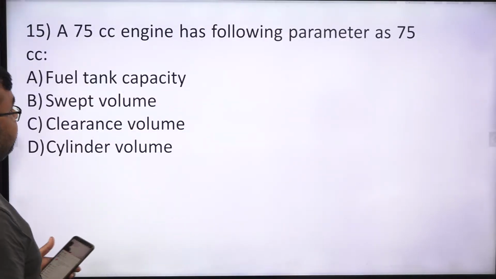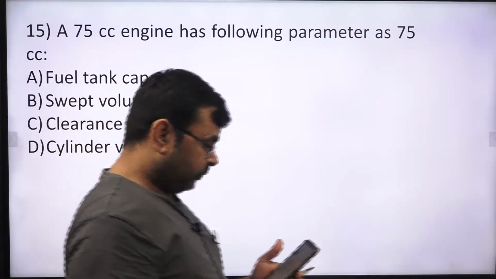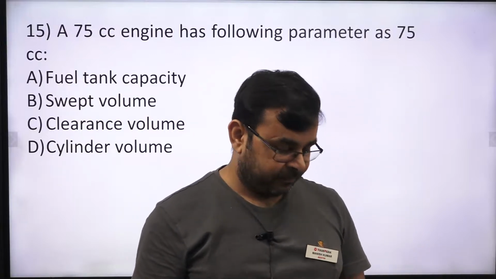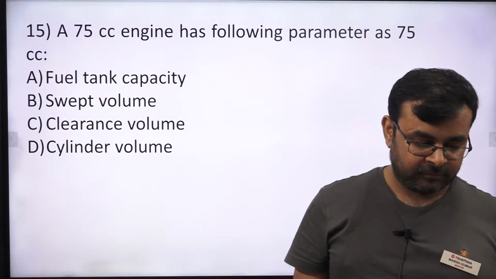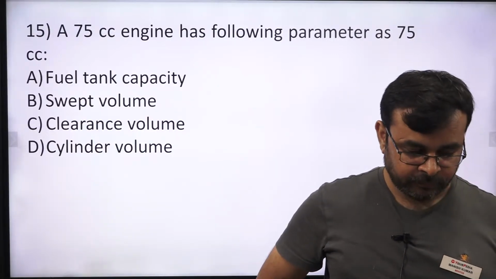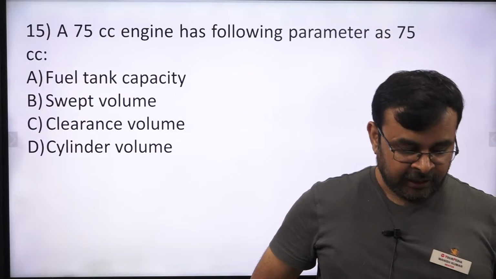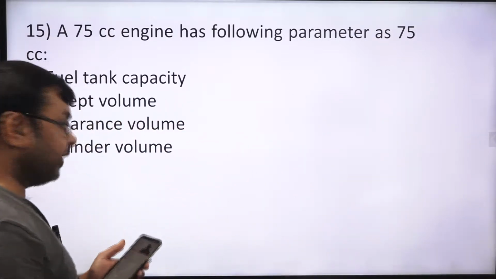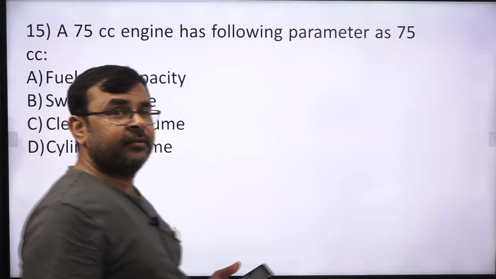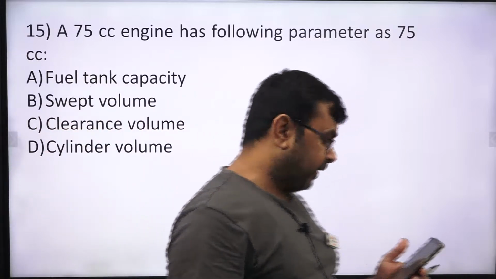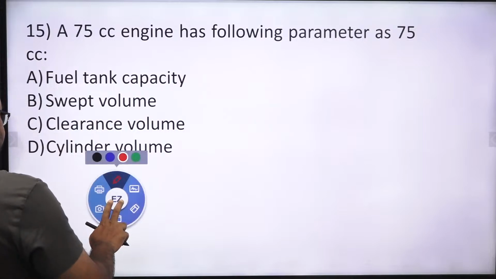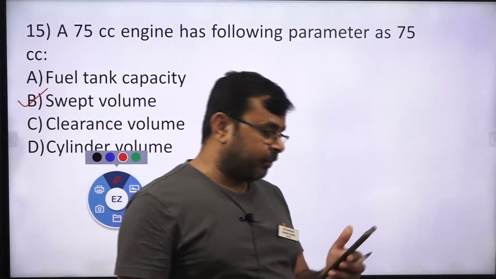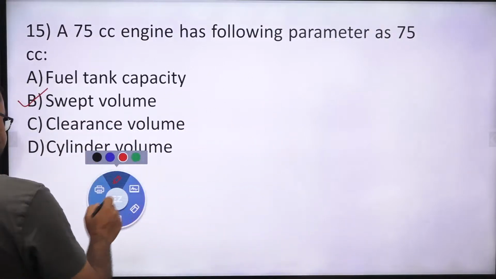Okay, what about this? A 75 cc engine has the following parameter as 75 cc. Yes, absolutely right. Swept volume is the correct answer. Correct? Engine capacity is always represented by swept volume. Correct?